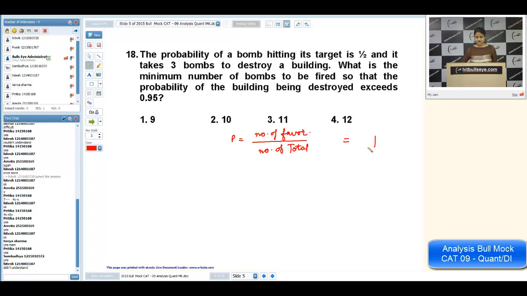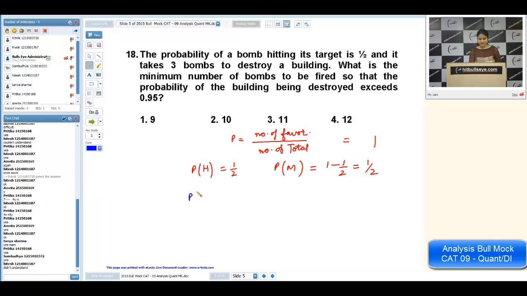The probability of a bomb hitting its target is half. If the hitting probability is half, the missing probability will be the remaining half. I mean 1 minus half, that comes out to be half only. And it takes 3 bombs to destroy a building. What is the minimum number of bombs to be fired so that the probability of the building being destroyed exceeds 0.95? Let me take an example to understand this problem.